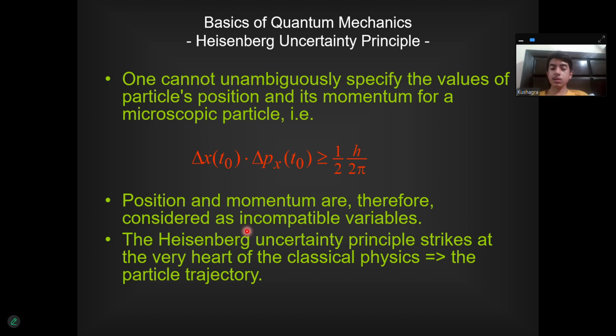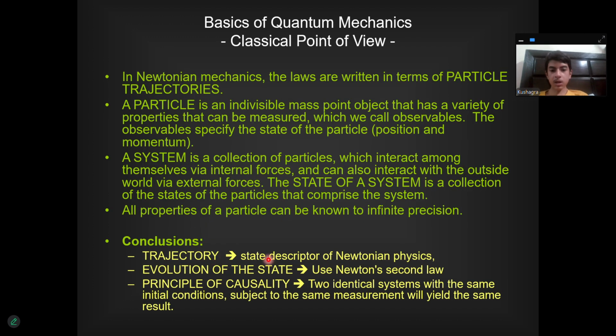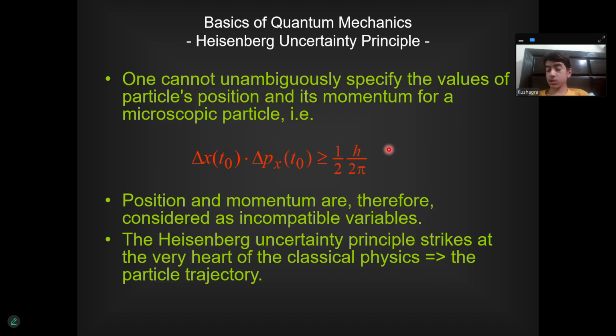The Heisenberg uncertainty principle strikes at the very heart of classical physics, the particle trajectory. The particle trajectory describes a particle that has a variety of properties that can be measured, meaning the position and momentum can be known, but Heisenberg's principle proved this to be wrong. And we'll be focusing on how other classical laws were proven wrong by Heisenberg.